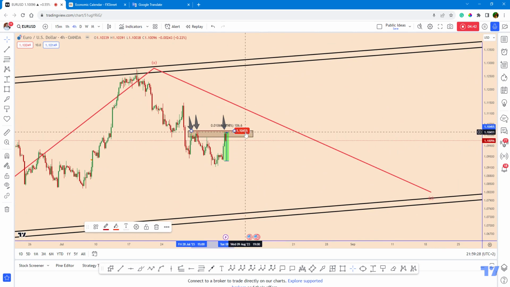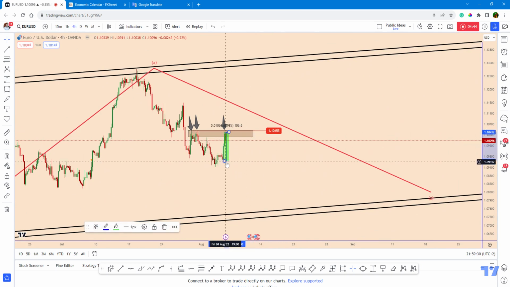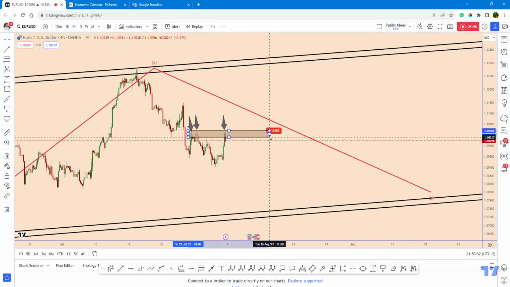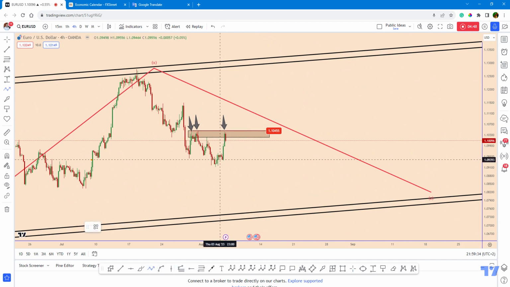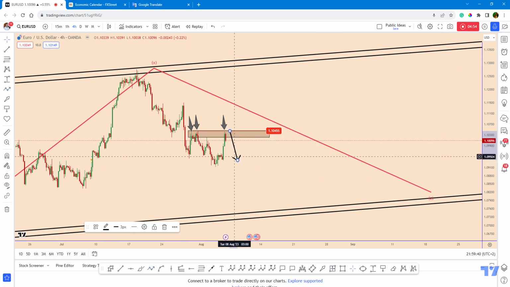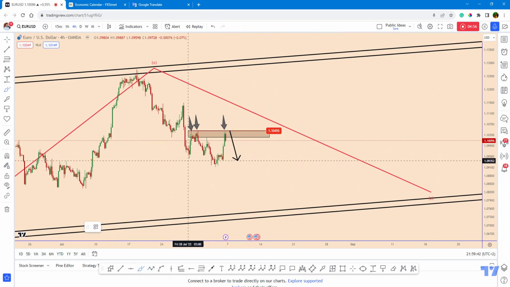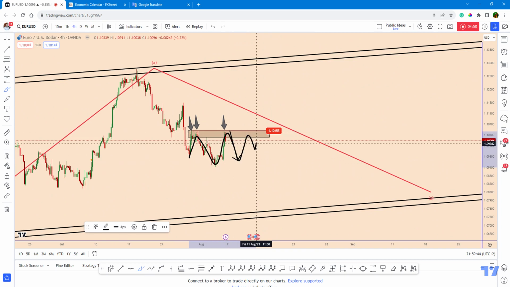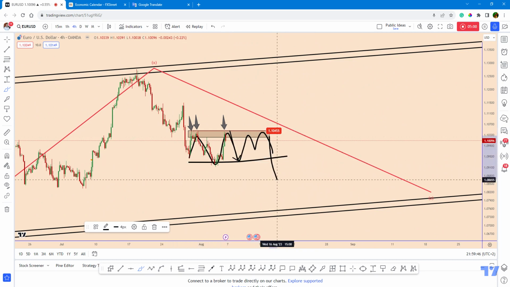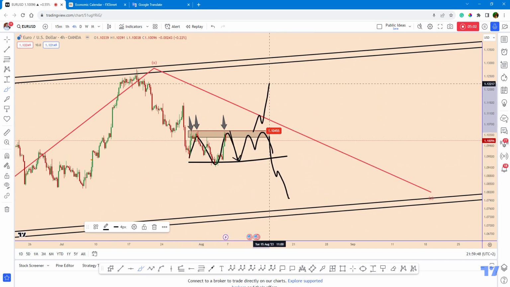So far, if the price will manage to develop below this zone, we may see that, considering that we don't have many important data, the price may come down again, and in this way we may see also a bigger correction before the next movement that probably could be down or up.